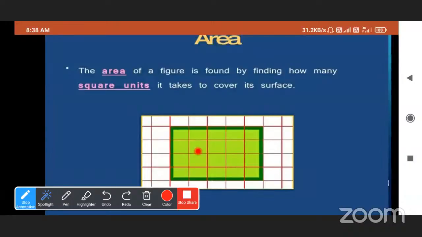20, inside that highlighted part. Yes, very good. 1, 2, 3, 4, 5, 6, 7, 8, 9, 10, 11, 12, 13, 14, 15, 16, 17, 18, 19, 20. So what is the area of this? That is 20 square units. We have to write square units. That is very important.